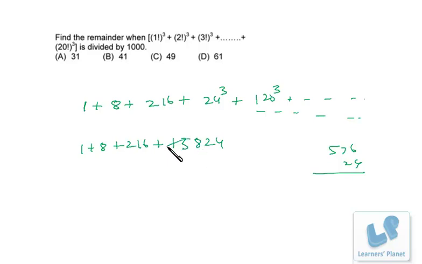I just strike out 13. So 824 plus 216 plus 8 plus 1. Now I have to add up all these numbers, and whatever is extra from 1000, that will be the remainder. So if 216 plus 824 is divided by 1000, the remainder will be 40. So that's 40 plus 8 plus 1. So 48 plus 1, 49 will be the remainder. Okay, isn't it quite easy? Just have to apply the simple concept over here. I hope you are clear.